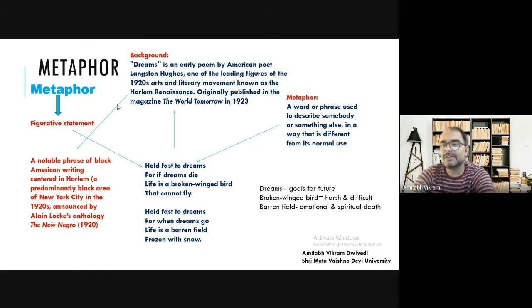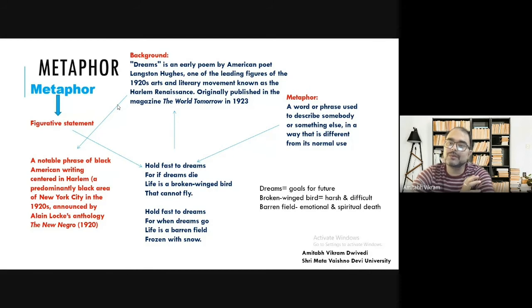So Dreams is an early poem by American poet Langston Hughes, one of the leading figures of the 1920s arts and literary movement known as the Harlem Renaissance. So you know Renaissance when you study English literature, but there is also the Harlem Renaissance that is associated with American poetry, American literature. So this poem was actually published in the magazine titled The World Tomorrow in 1923. So this is the information about this poem.